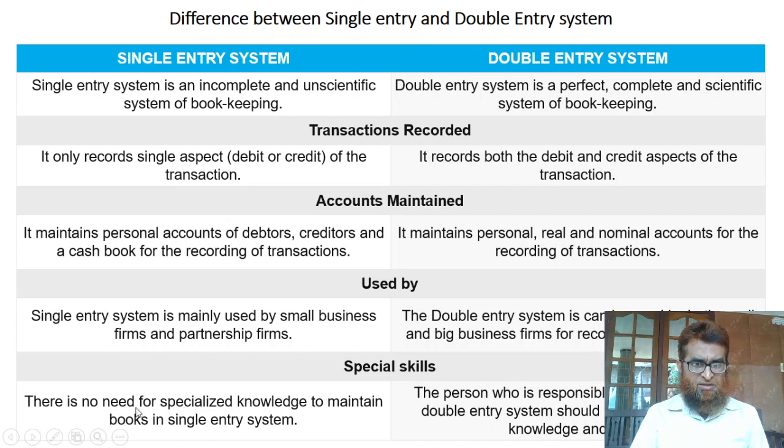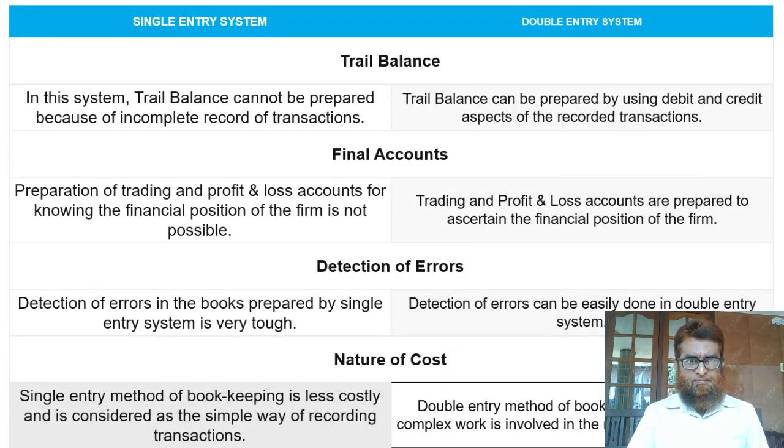And special skill is required? No special skill is required. There is no need of specialized knowledge to maintain the single entry system. But for double entry system, the person who is responsible for bookkeeping should possess specialized knowledge and skill. And trial balance. In single entry system, trial balance cannot be prepared, but here trial balance can be prepared because debit and credit, both aspects are recorded.